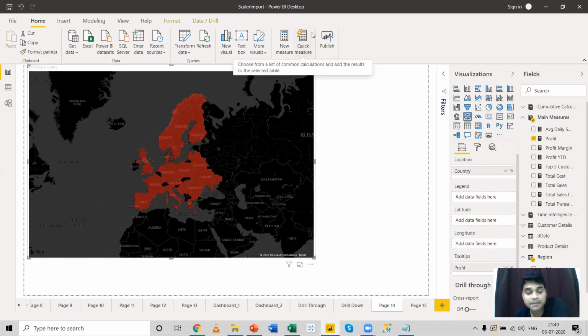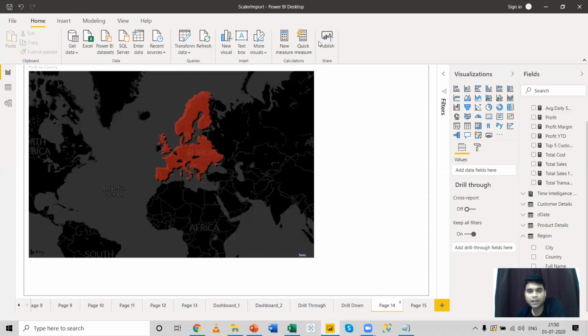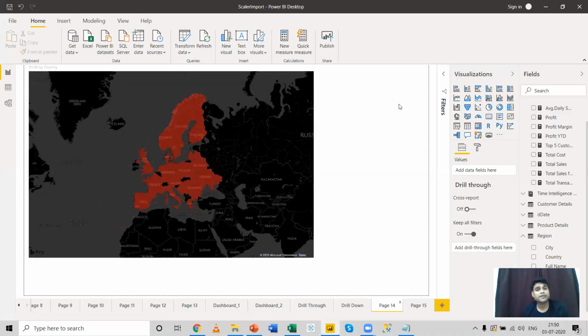The next map is ArcGIS map. Let us see what an ArcGIS map is. An ArcGIS map is a special map, and we don't generally use it in Power BI. It's very rarely used, depending upon the scenario, like if you're working with a weather report domain, or a defense domain.